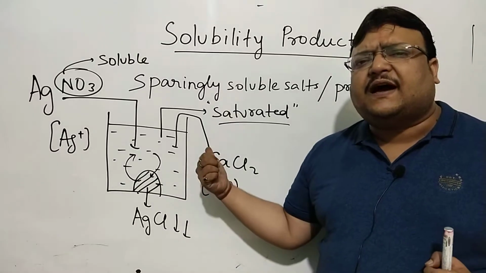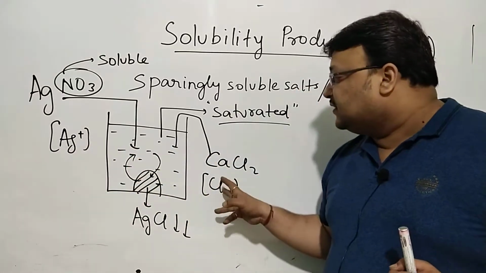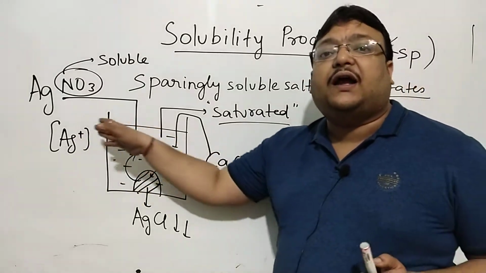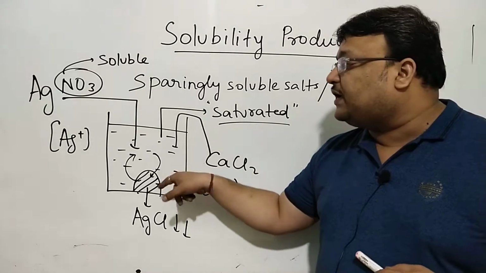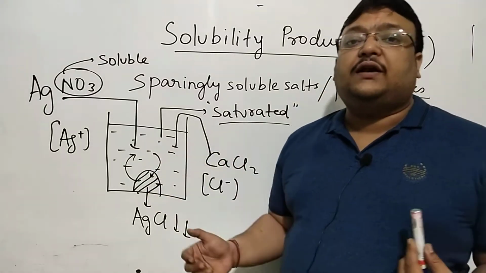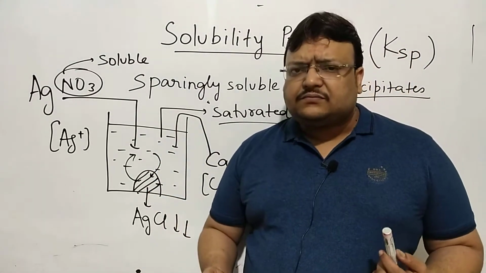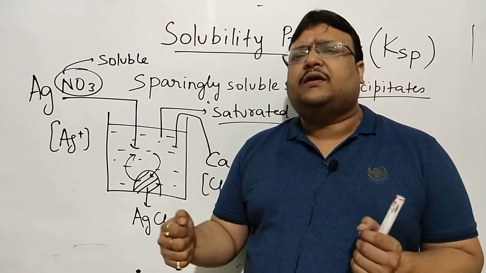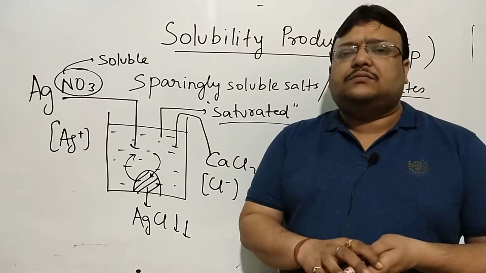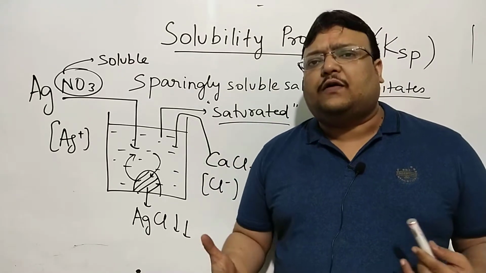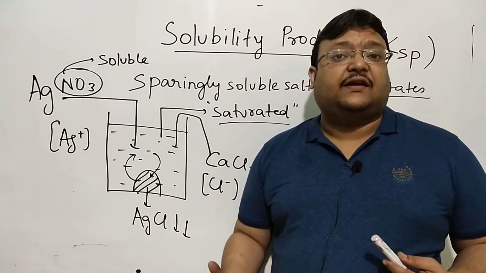This means this is saturated in terms of ions. I told you about the equilibrium at play. So naturally it's a part of ionic equilibrium. It's going to be a very conceptually rich topic, and a lot of applications are there.